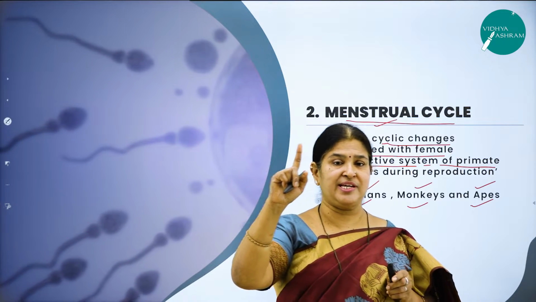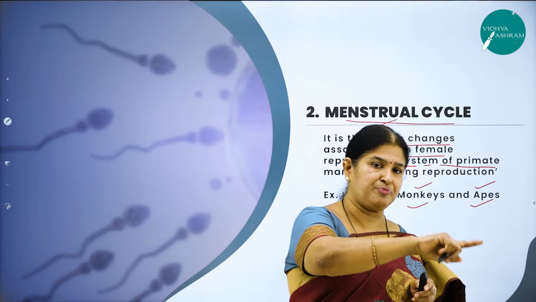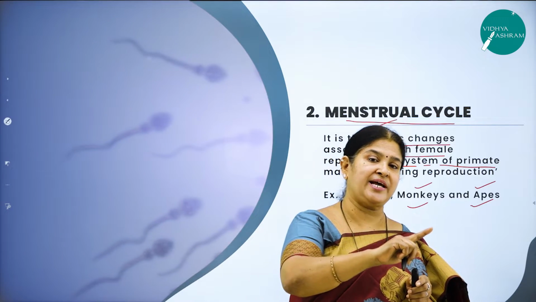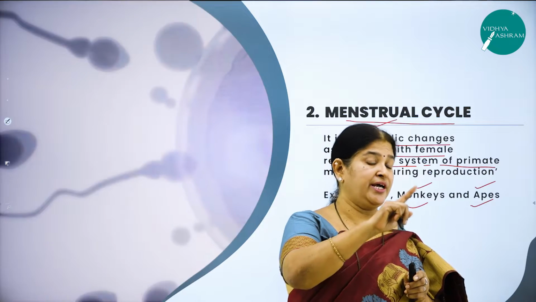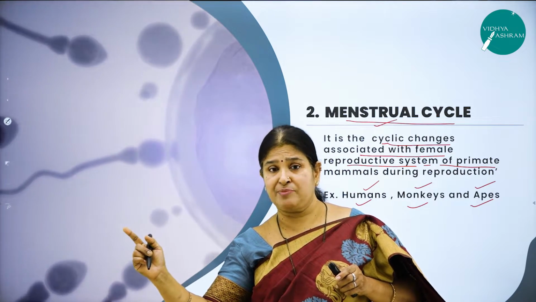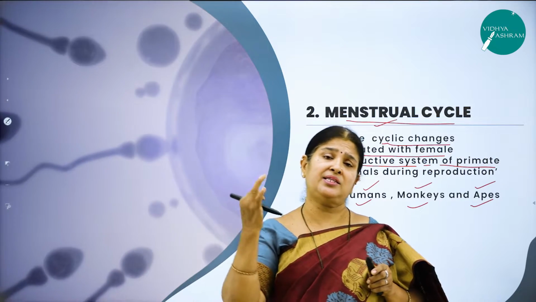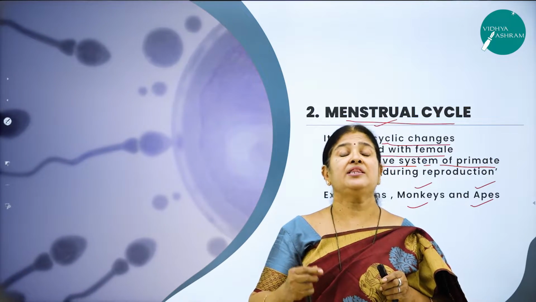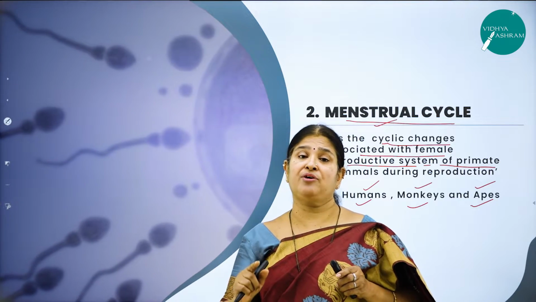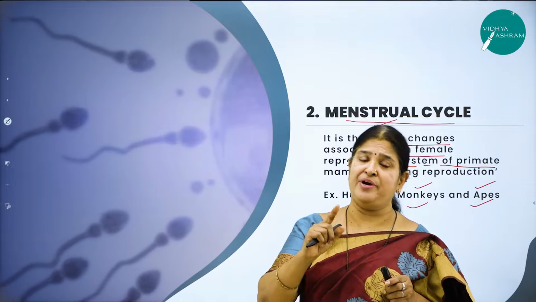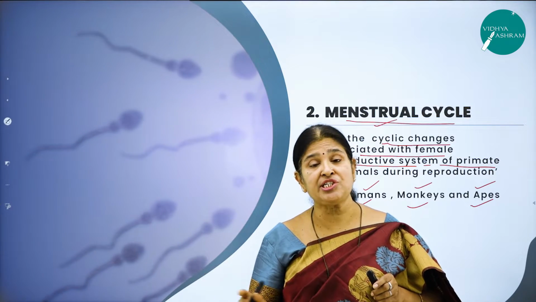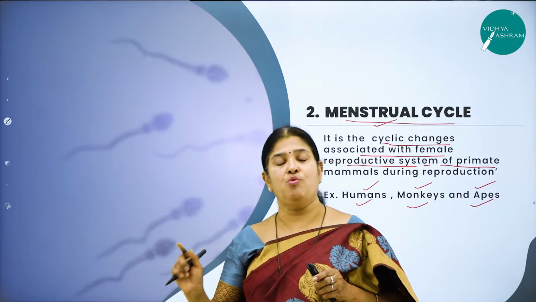So the first difference is menstrual cycle occurs in primates, here it occurs in non-primates. In menstrual cycle, the females do not show irresistible sexual urge. Here the females show irresistible sexual urge. And the third very important difference is the endometrium corrodes, or involves the shedding of the endometrium wall, in menstrual cycle, whereas in estrous cycle there is no shedding of the endometrium wall.